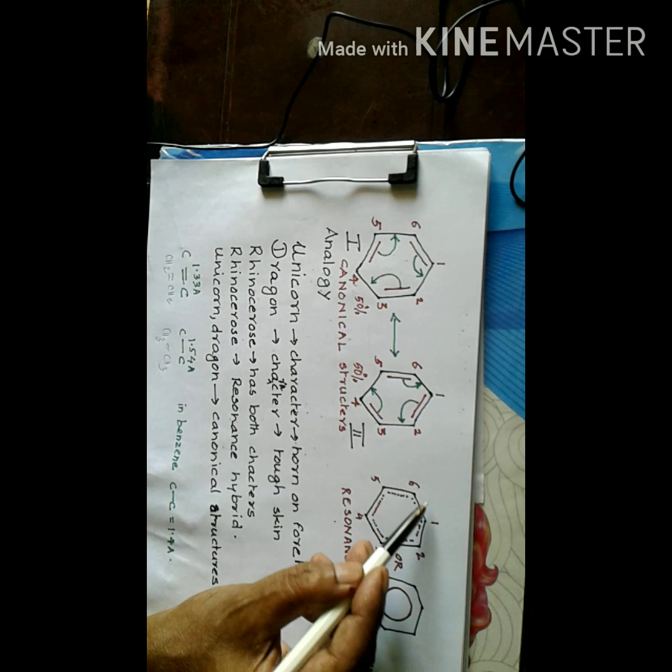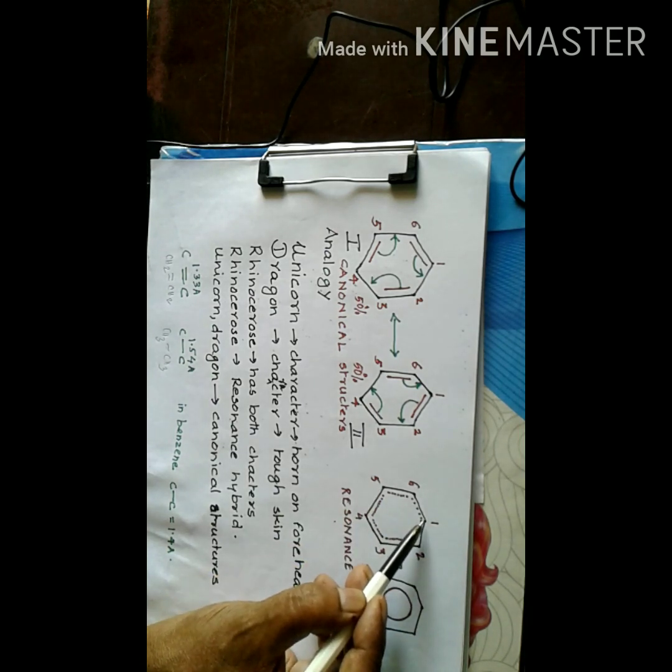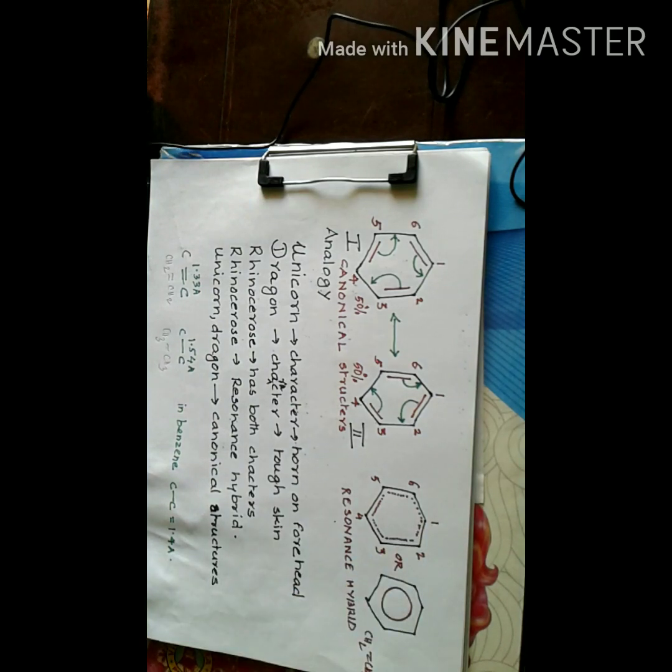Now this structure is not accepted by valence bond theory. Why? Because when we take any carbon, its valency becomes 5, because there is a CH bond here on carbon 1, and these two valencies and these two valencies all add to 5. So this cannot be accepted by valence bond theory. Anyway, this approximately represents the structure of resonance hybrids.